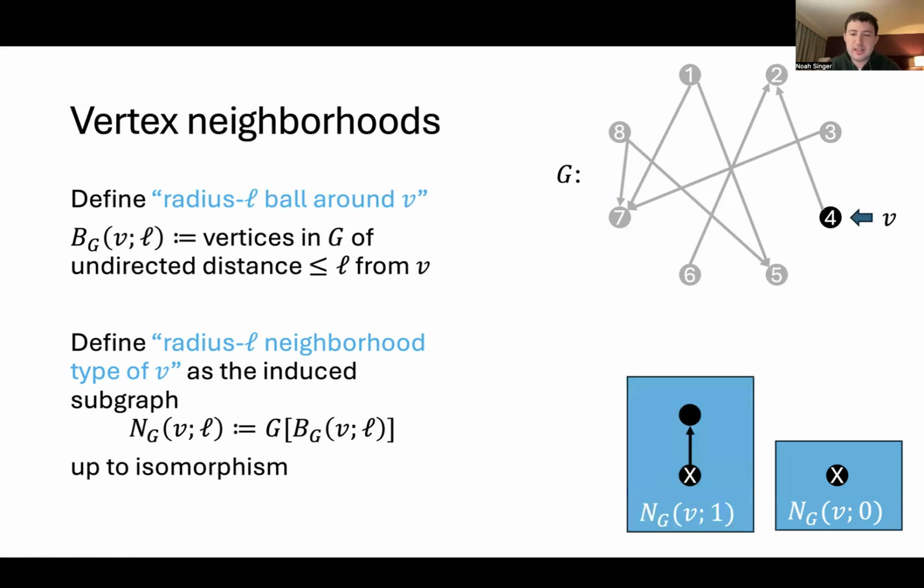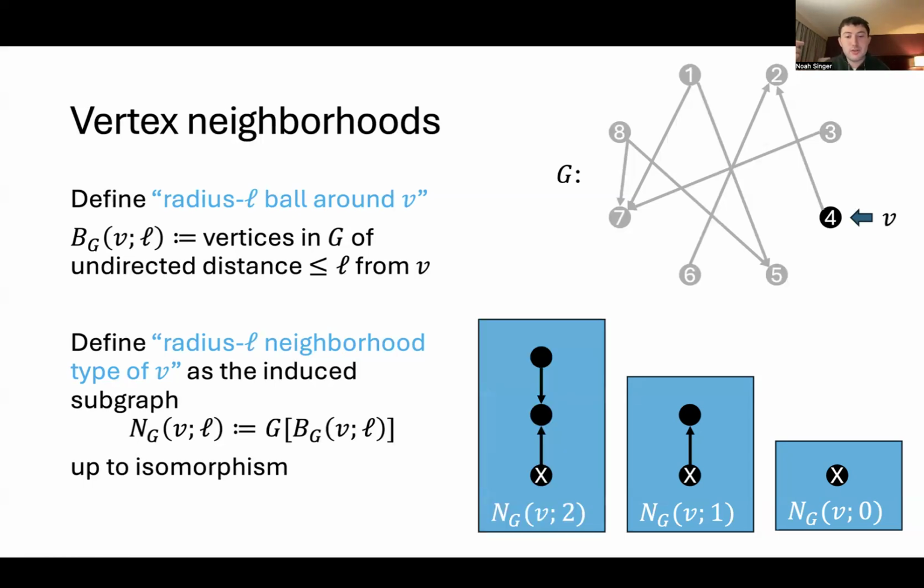If I look at the radius 1 neighborhood type of this vertex V, the ball of radius 1 around V also includes vertex 2. So the neighborhood type out to radius 1 is just a vertex with a single edge going out to another vertex. If I look at the radius 2 neighborhood, the ball around vertex 4 contains 2, but also contains vertex 6.